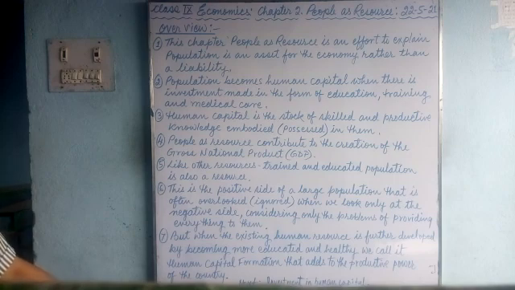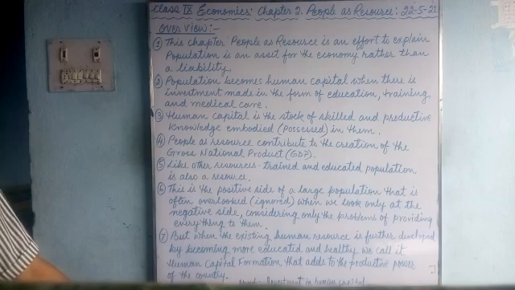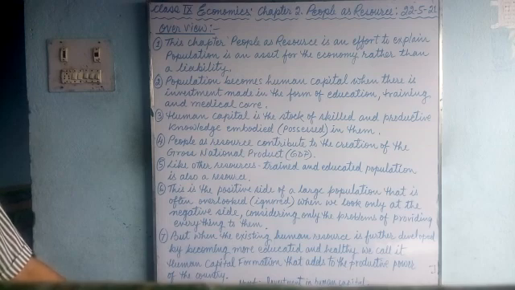When the population gets education, skill development programs, training and medical care, naturally later on in future they will become very productive. They will produce goods and services, and it will add income to the country and increase the country's economy.